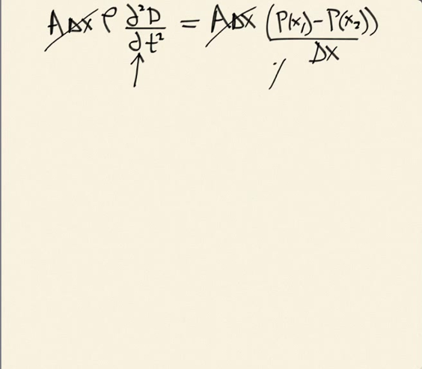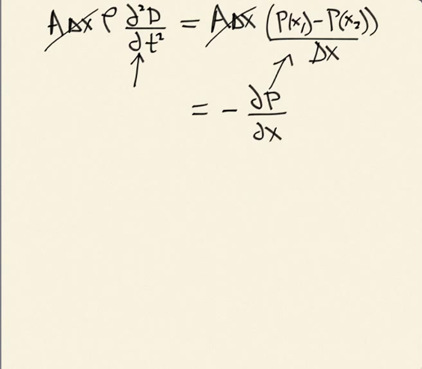Now I'm going to do it over here, and this is going to turn into a derivative, and it turns out it's going to be the minus the derivative of pressure with position. Okay, and the reason it's minus is because we generally define the derivative to be positive for increasing in the positive x direction, right? So the way I've written it here, I have it backwards. I should do p at x2 minus p of x1 over delta x. That would be the positive derivative, okay?